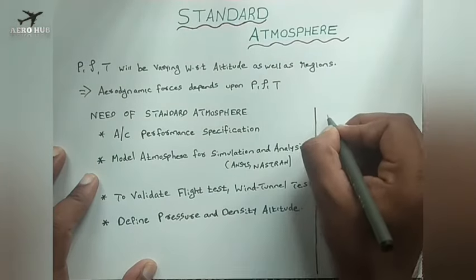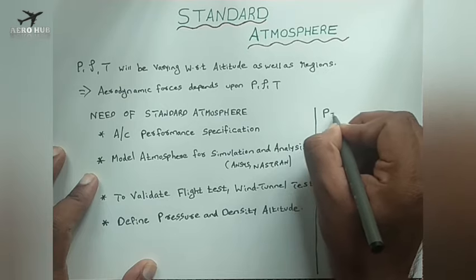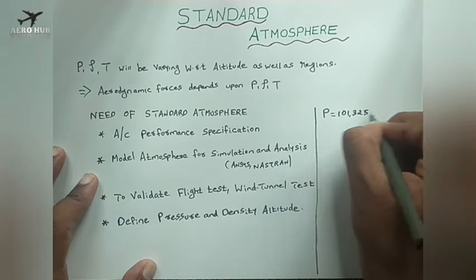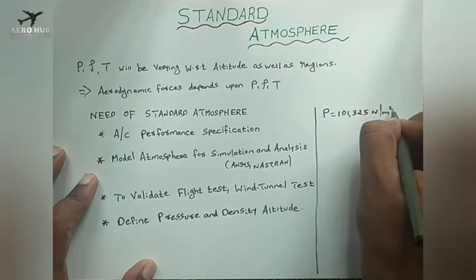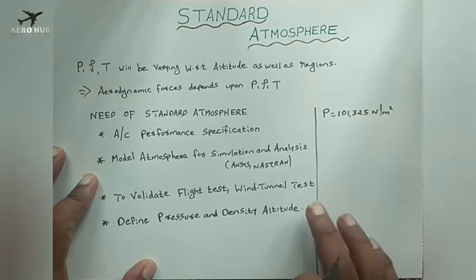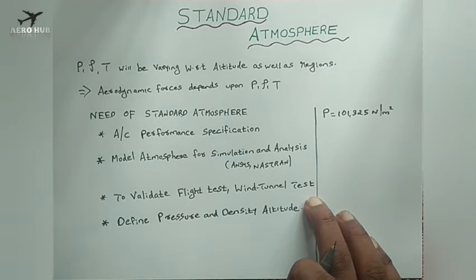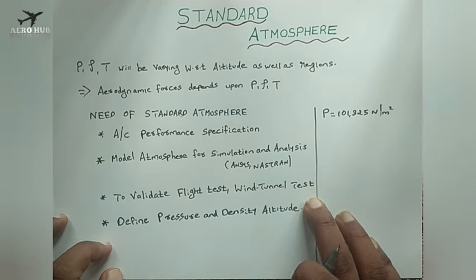The value of pressure is 101,325 Newton per meter square. I repeat, to standardize this atmospheric value, we have a set of values for pressure, density, temperature, viscosity as well as acceleration due to gravity. That is called the international standard atmosphere.